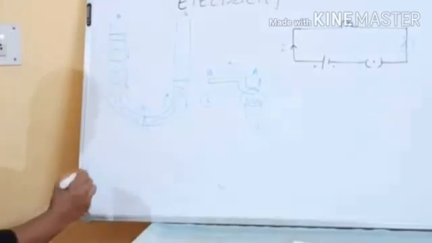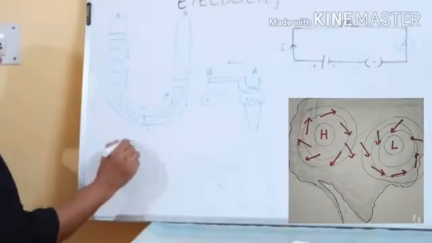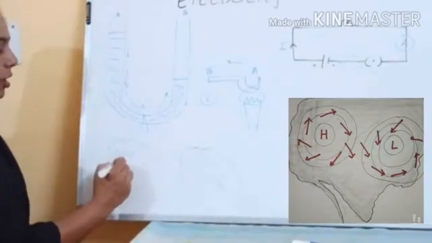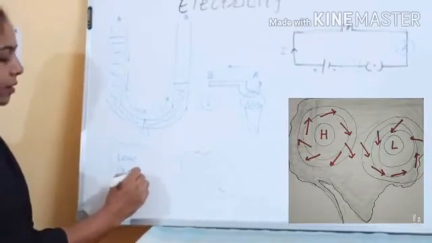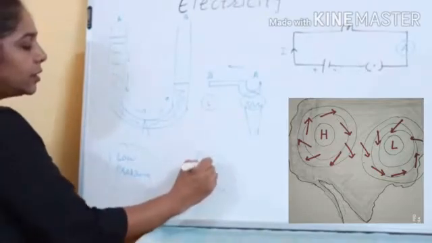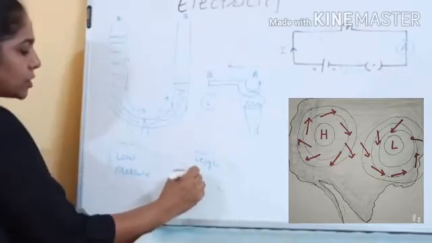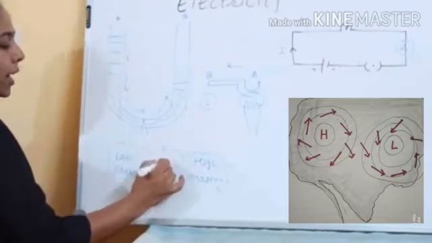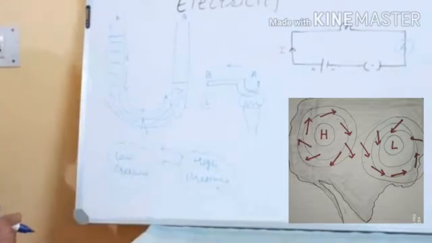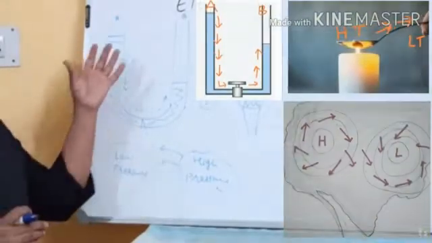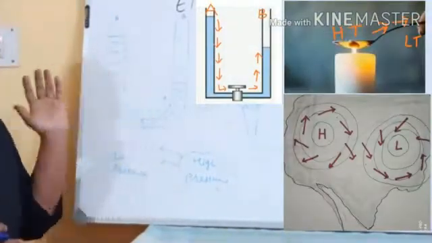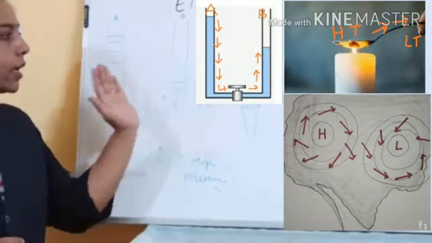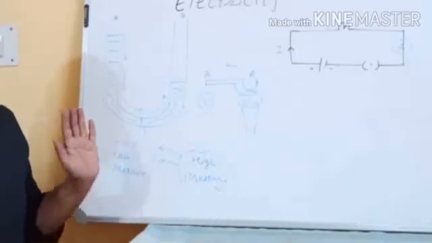Another example you take: if due to some reason in one area low pressure is created and in another area high pressure is created, then wind will flow from the high pressure area to the low pressure area. So in all these examples, you will see that the flow is always from high to low.